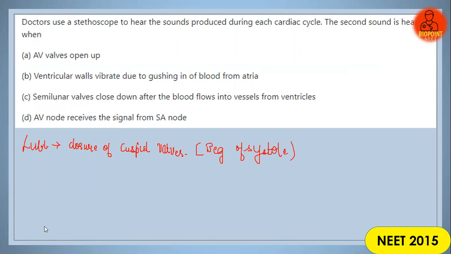And the next sound is the dub sound. Lub is followed by the dub sound. When is the second heart sound heard? It is produced due to the closure of semilunar valve.